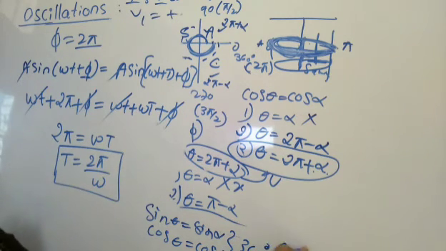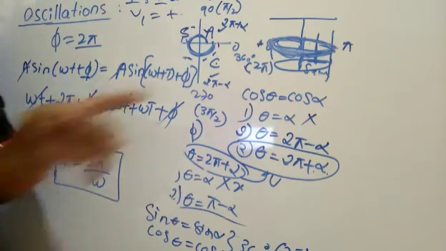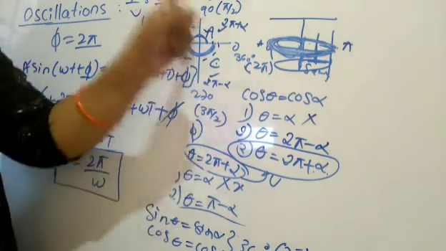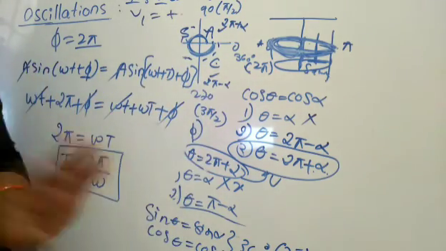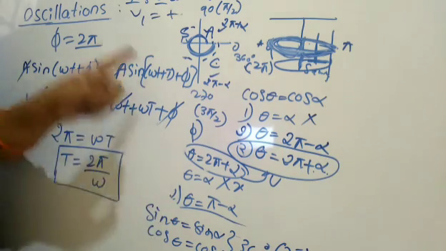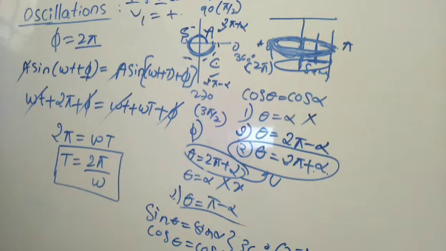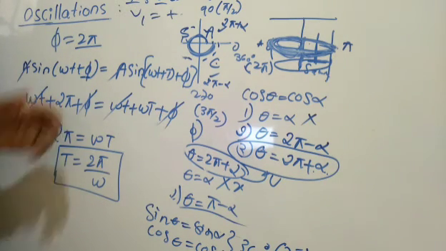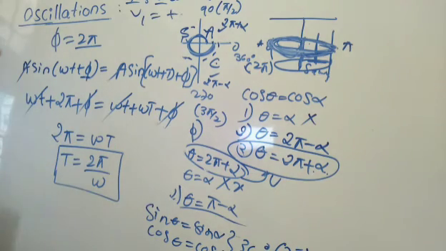That means 2 pi. So 2 pi plus alpha in both cases, displacement and velocity. So we are taking phi is equal to 2 pi here. Don't get confused. Wherever you get confusion, pause and cross-check the detailed steps of the derivation, and you will get the conclusion. That is the last very important part.